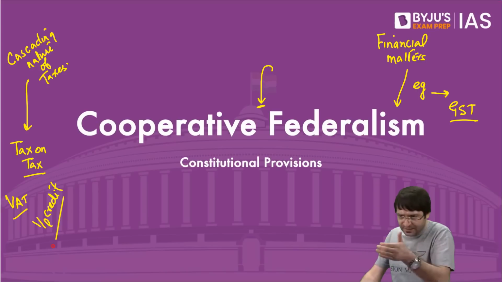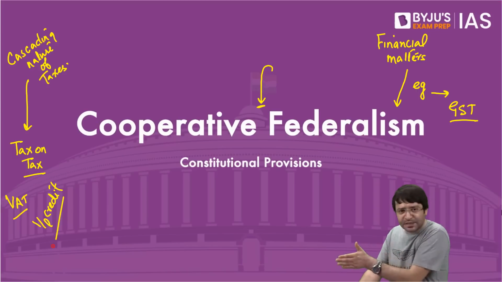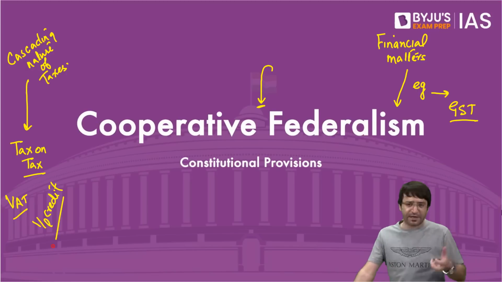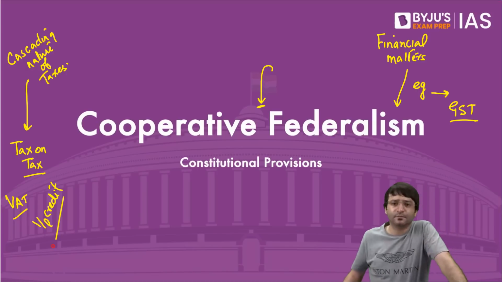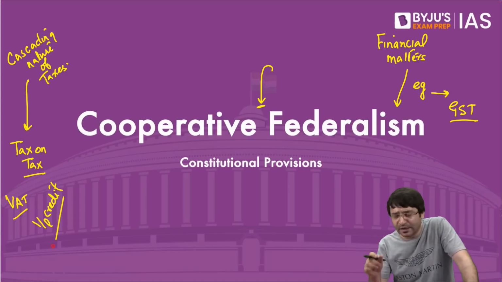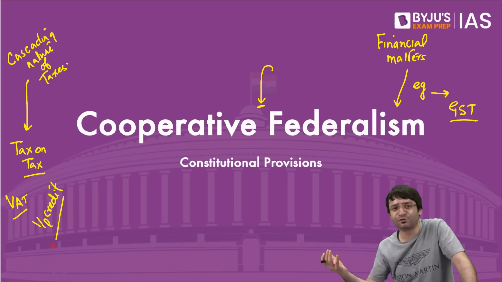Now, since I have collected this tax and deposited this tax with the government, I will get the input credit. That tax on the raw material, I will get refunded. The primary intention was, with the introduction of GST, the prices of commodities will reduce. Ultimately, the demand will increase, which ultimately leads to GDP growth.